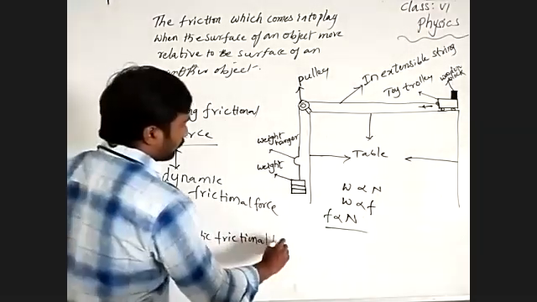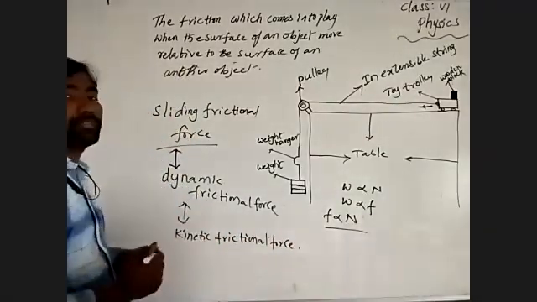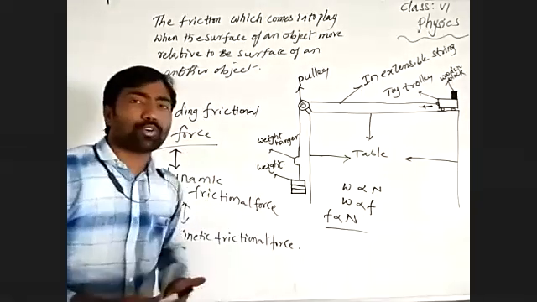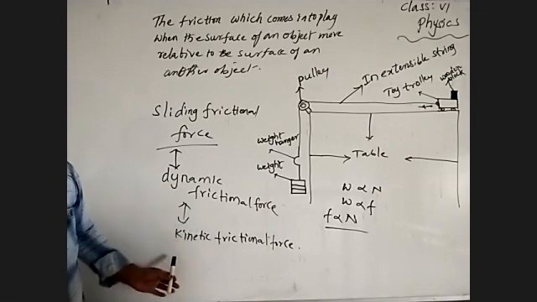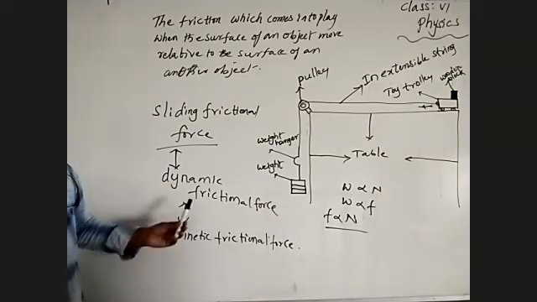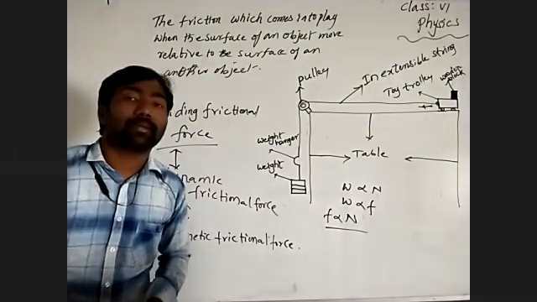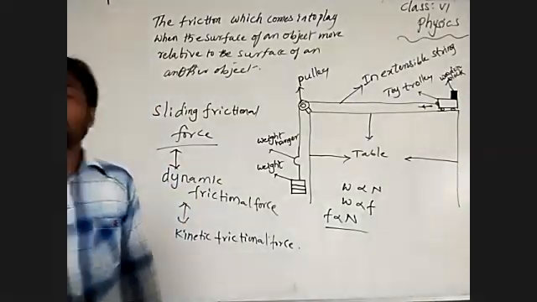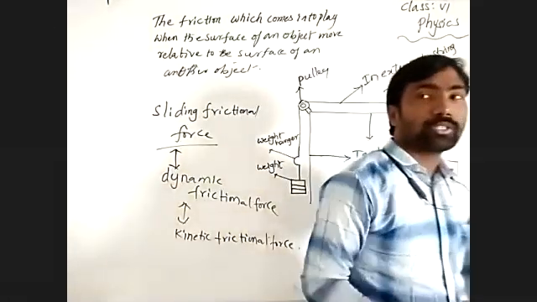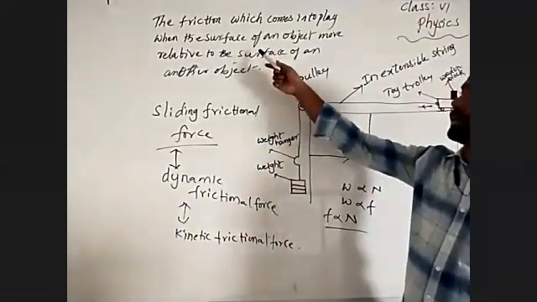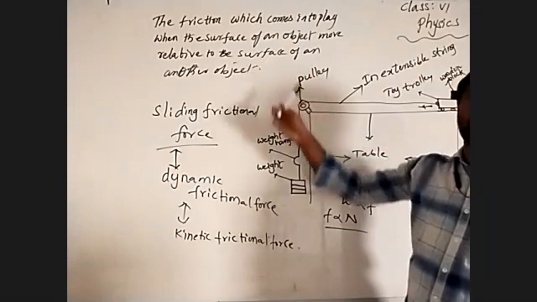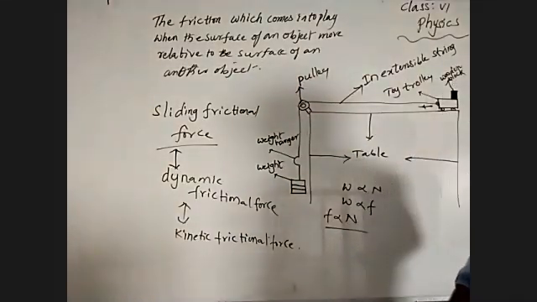Because the body possesses motion, so the body has kinetic energy. Dynamics is the study of motion of bodies. That's why we say a force is acting between two surfaces of objects, where one moves relative to the other.